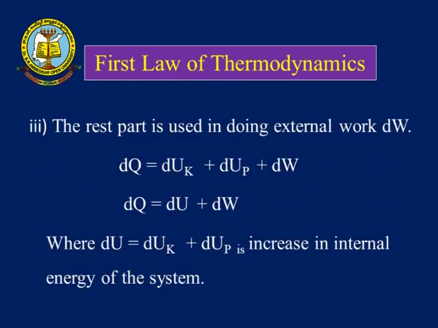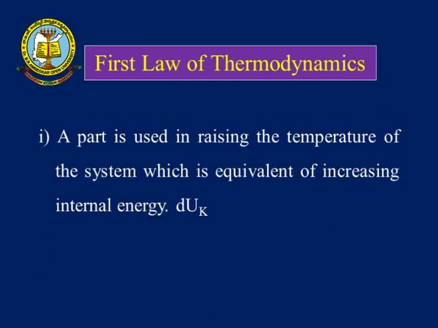And the rest of the energy is used in doing external work, which we call dW. So overall, whatever amount of heat energy dq is supplied to a system, the total energy is utilized in three parts. The first part is utilized to increase its internal energy, which we call dUk.